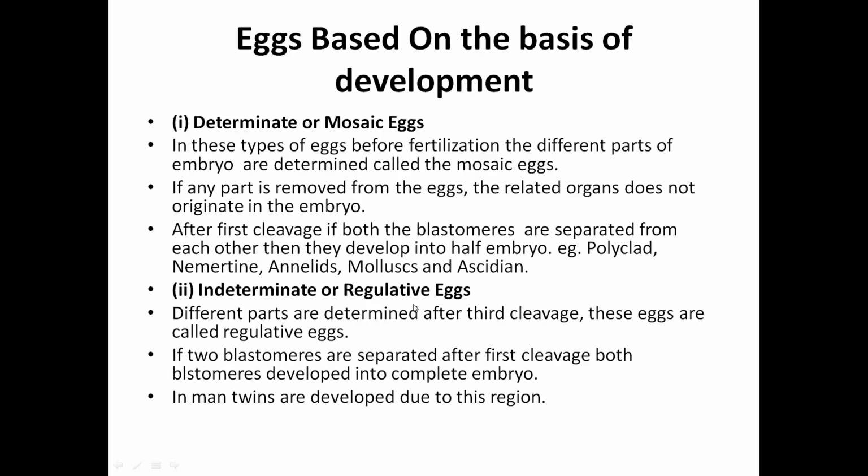Indeterminate or regulative eggs, here different parts are determined after third cleavage. Means up to third cleavage, all cells are same. They all can develop into the different organs. These eggs are called regulative eggs because there is no determination till third cleavage. If two blastomeres are separated after the first cleavage, both the blastomeres develop into complete embryo. Not like the determinate one. It will develop into complete embryo. In man, twins are developed due to this reason. Thank you.